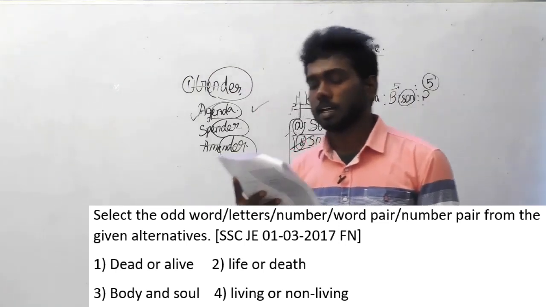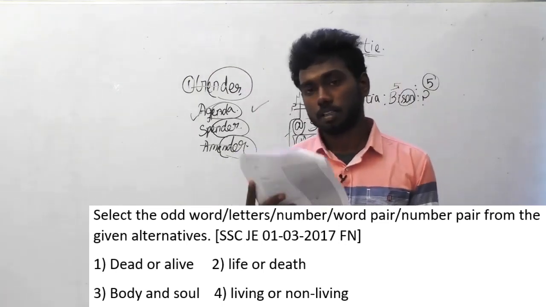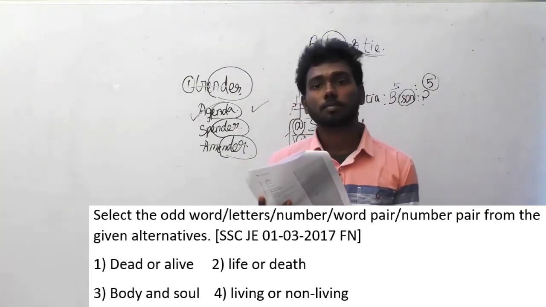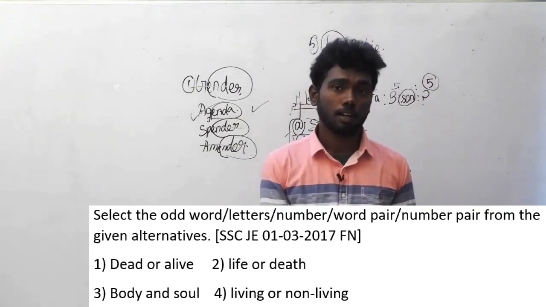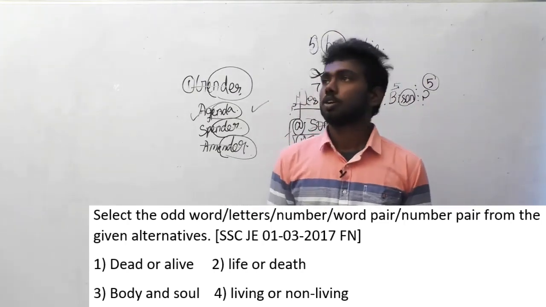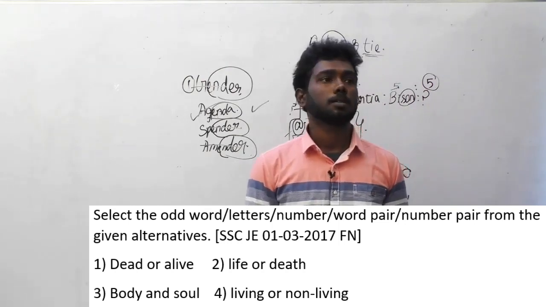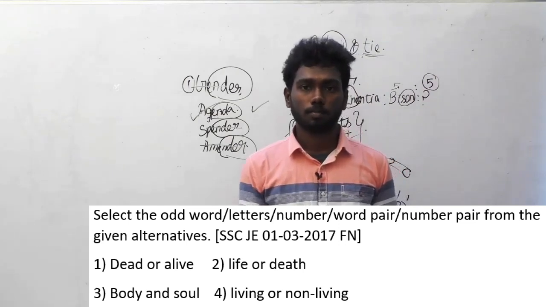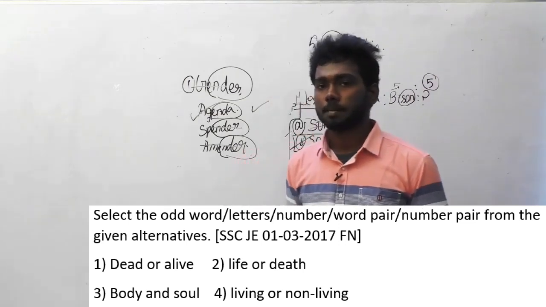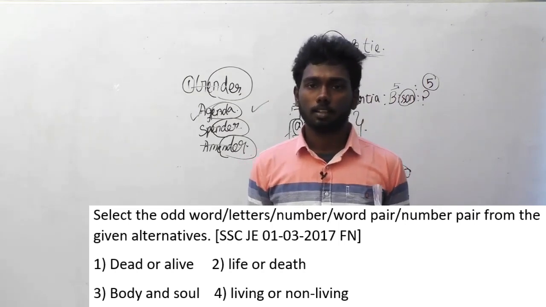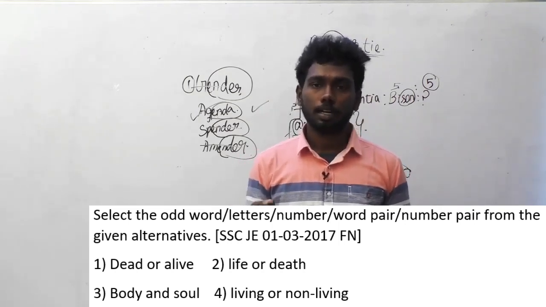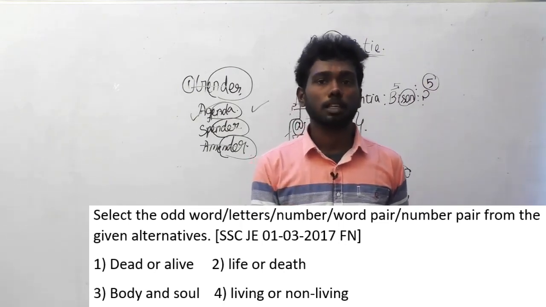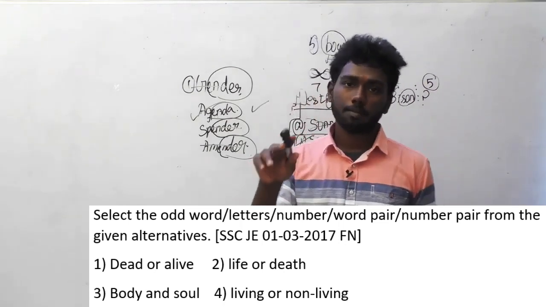In each option, they are given or. But in the third option alone, you can note that body and soul, they are given and here. Think of the reason why they have given and. And means, you will say, for example, pen and paper. Why are you saying pen and paper? You are using it for writing, for taking notes. But think of pen or paper, you are using either of the things, any one of the things. So that's the reason it is coming with or.